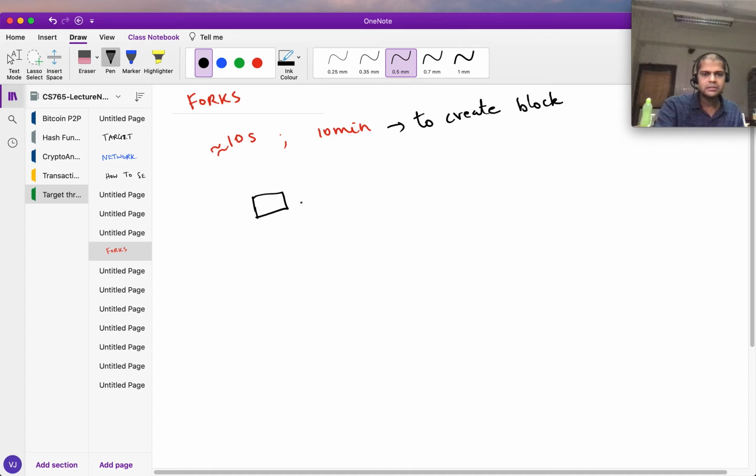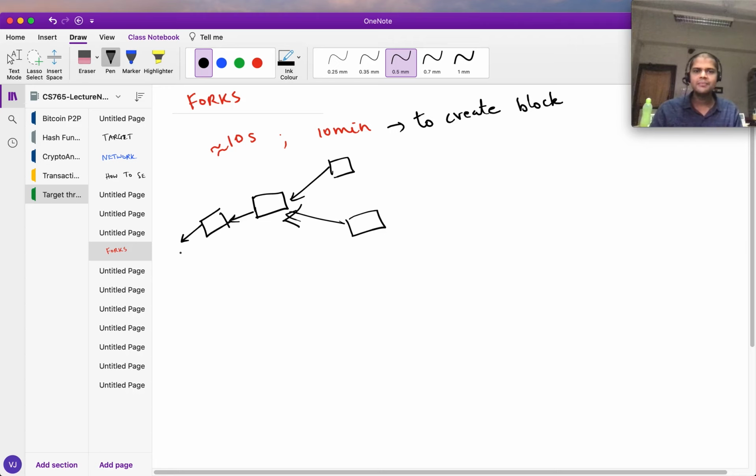I mean, because there is some small chance that when one block is propagating through the network in these tens of seconds, somebody might win the game. So X might create a block on this parent, and Y might also create a block here. So now, which is the real blockchain? This is a very tricky situation. Okay, and Satoshi had to think of a solution.